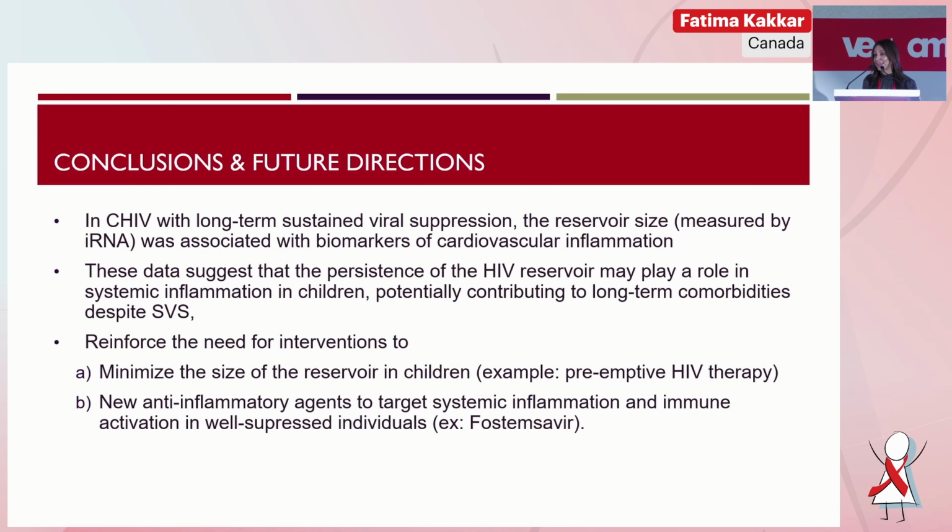So in summary, in these children living with HIV with sustained viral suppression, the reservoir size was associated with markers of cardiovascular inflammation. And this suggests that I think simple viral suppression isn't enough, and that the persistence of the reservoir may be contributing to long-term systemic inflammation. And as a clinical impact, it really reinforces to me the need for interventions that minimize the size of the reservoir, such as preemptive HIV therapy, and the potential role for new anti-inflammatory agents or adjunctive agents for children who are well suppressed to minimize inflammation.